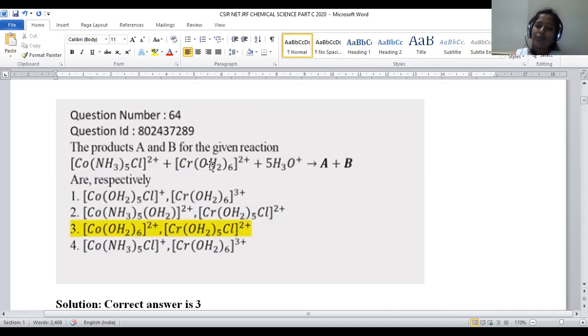Outer sphere mechanism means two distinct reactants react, exchange of ligands or anything is possible, and later the products generated can again be easily distinguished. There is no contact, there is no bridge formation; that is the outer sphere. The inner sphere mechanism proceeds with a bridging ligand. Here, chloro is working as a bridging ligand. Hence, it is an inner sphere electron transfer. Let us see what the probable products A and B are in this reaction.